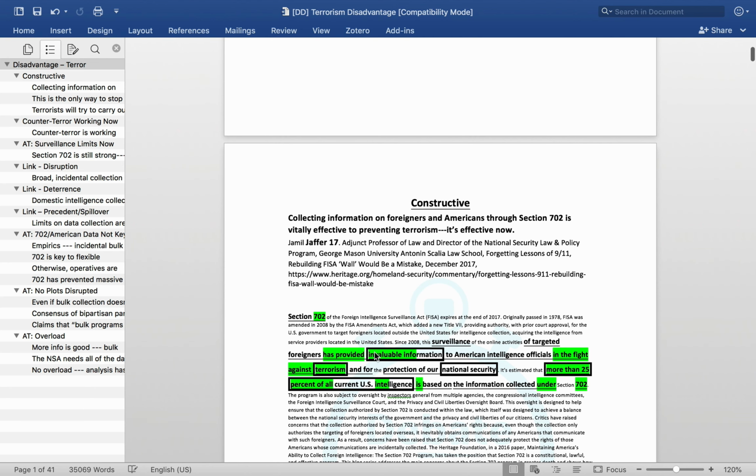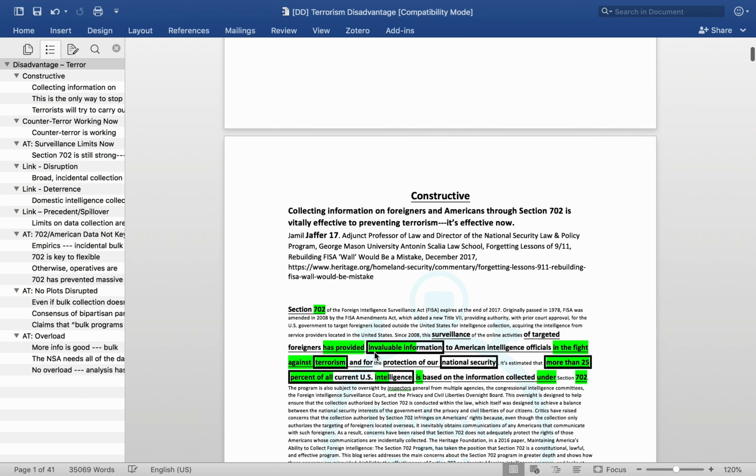So, the Foreign Intelligence Surveillance Act, which was originally from 1978, established that data could be collected on foreigners, so those that are not within the United States. However, an amendment to that, Section 702, provided the wellspring of authority for being able to collect data on those that perhaps are in the United States, either foreigners in the United States or, importantly, Americans that are in contact with people in question.